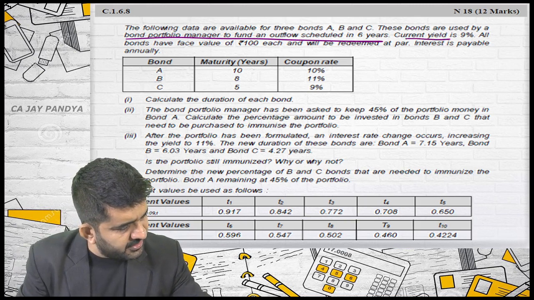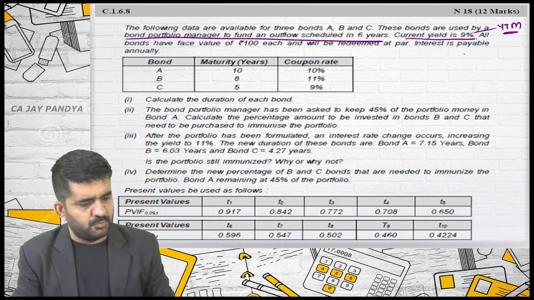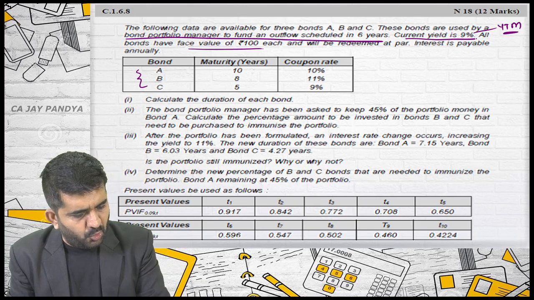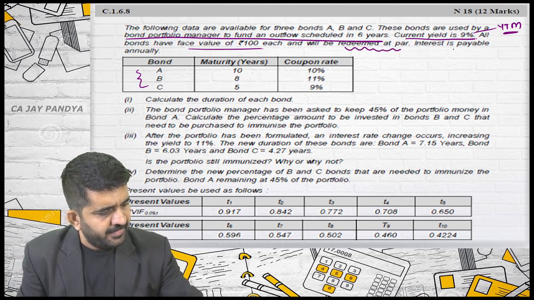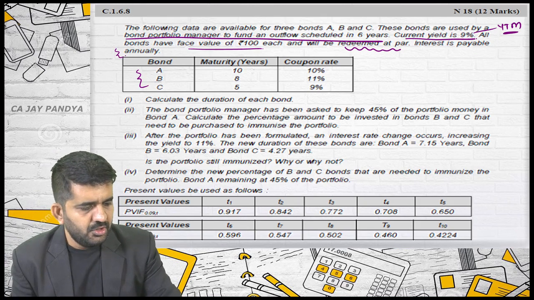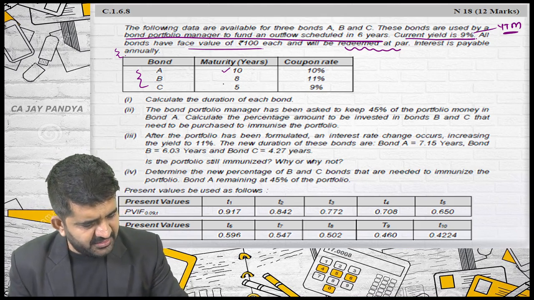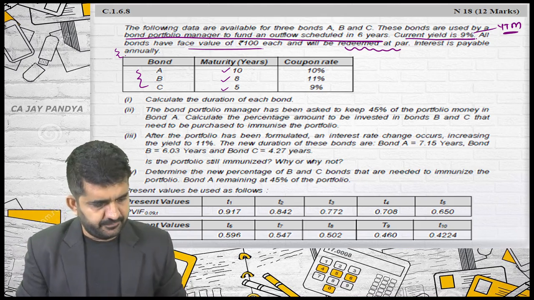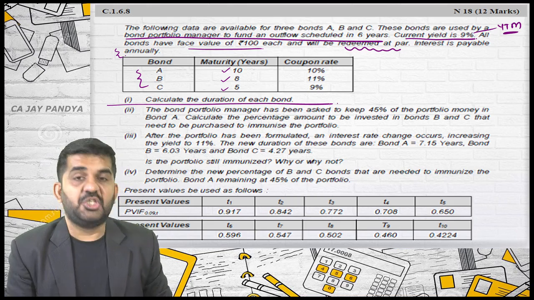Current yield is 9%. As I told you, it is one and the same. All bonds have face value of 100. So all 3 are having face value of 100. Will be redeemed at par. Interest is payable annually. Is it all right? What is maturity of this? 10 years. Maturity of this is 8 years, and maturity of this is 5 years. Calculate duration of each bond.